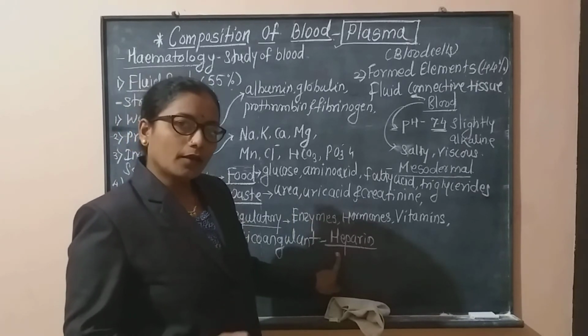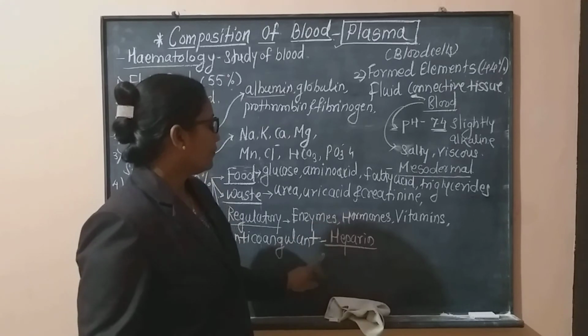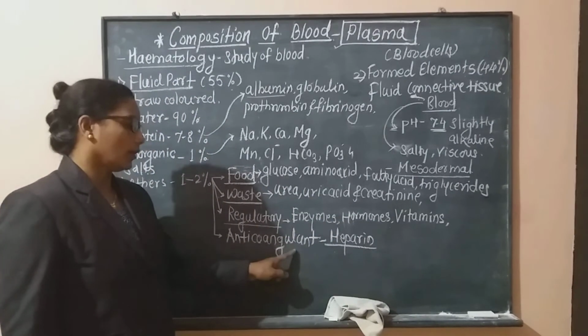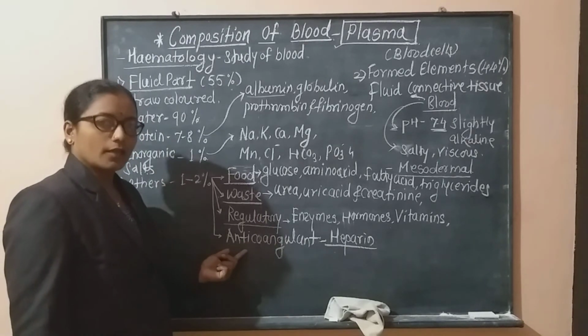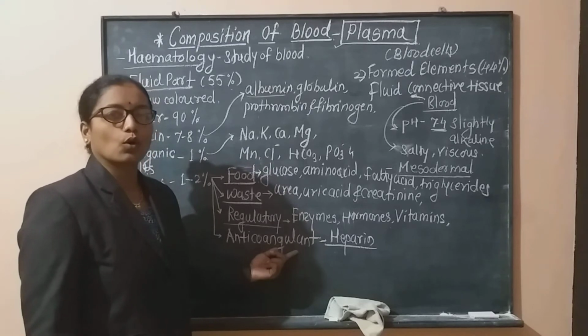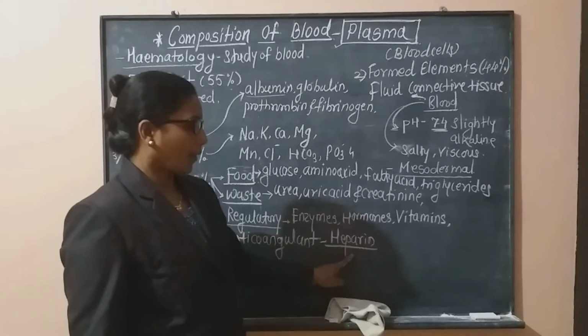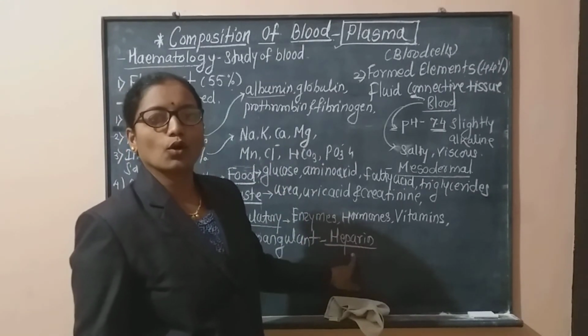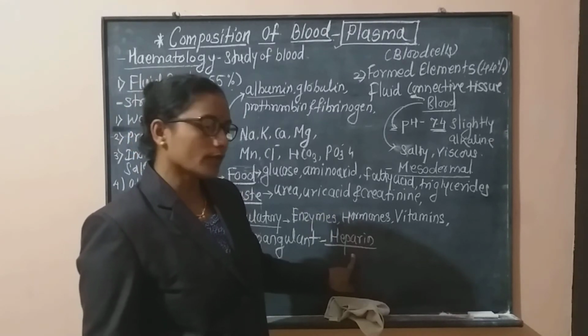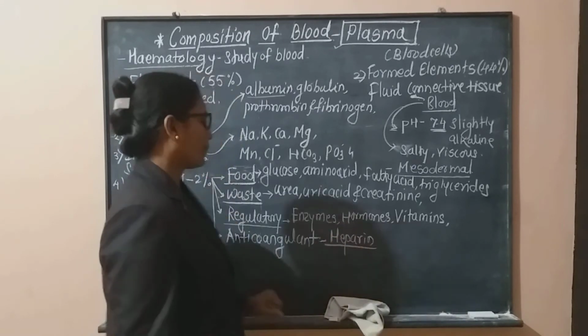If heparin is absent, the blood will clot. Hence, it is called an anticoagulant. Anti means against, and coagulant means coagulation or clotting of blood. This heparin prevents the clotting of the blood, so there will be no formation of blood clots due to its presence.